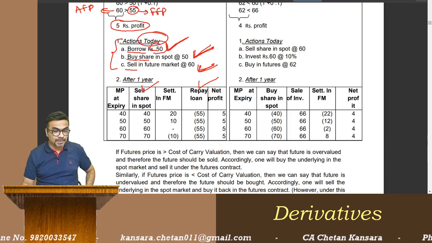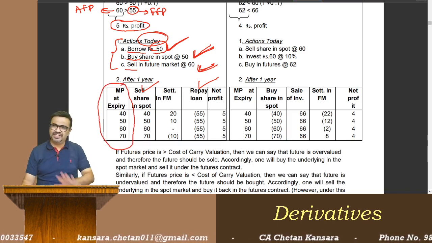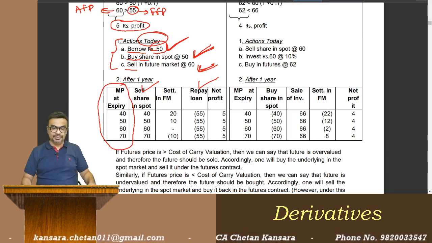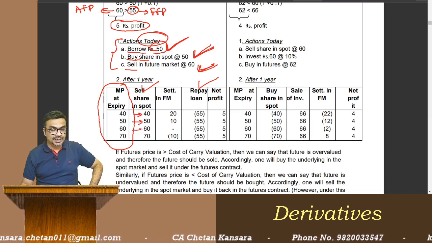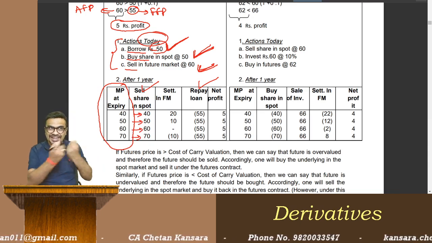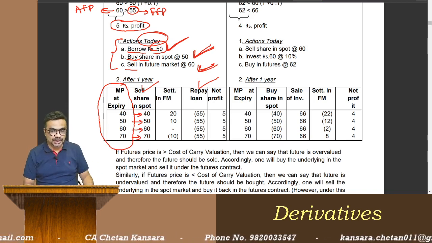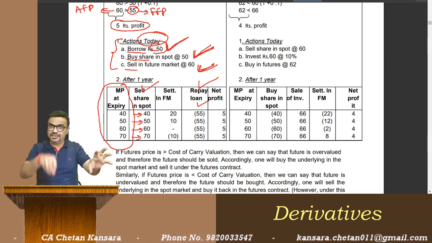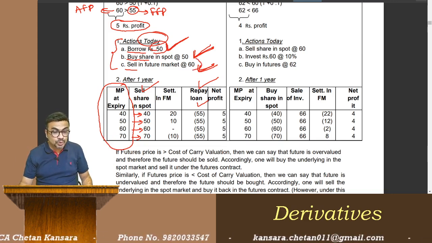So what will happen now? Suppose the market price at expiry, I have just taken a few examples, just a rough calculation. Suppose the share price is 40, 50, 60, 70. I am going to sell the share and I will get 40 rupees, 50 rupees, whatever is the spot I will get by selling the share. Whatever I am getting, I am writing plus, and whatever I am paying or losing, I am writing minus. Then repayment of loan is 55: fixed 50 loan plus interest 10% for 1 year. Settlement in future: remember, I sold at 60.